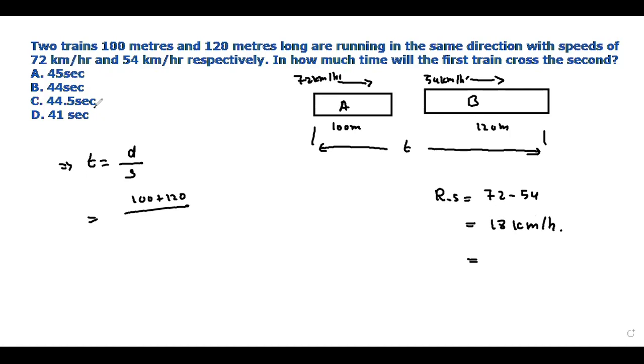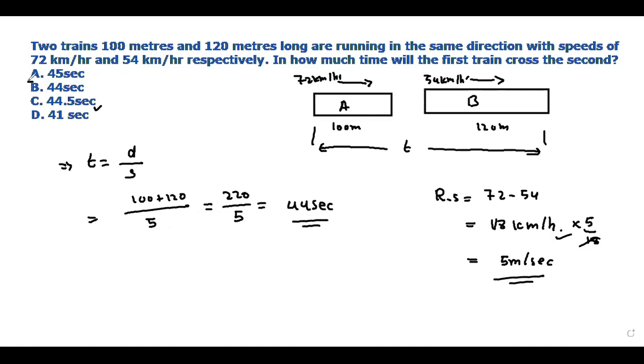Now the time in the answer is given in seconds, so you need to multiply it by 5 by 18. So you will get 5 meter per second. Look, this is the speed, so the speed you got is 5. All right. Now the distance is 220, divided by 5. You will get the answer as 44 seconds. So your answer is B.